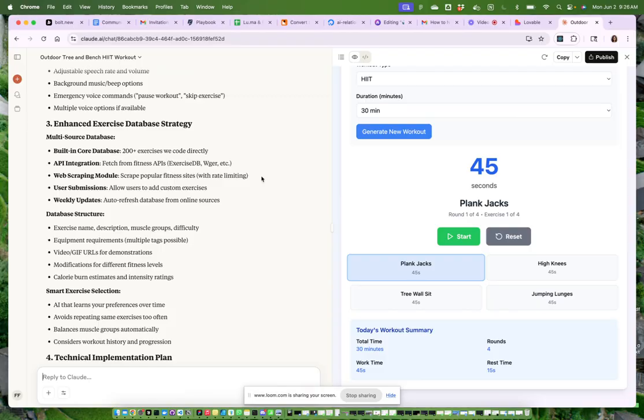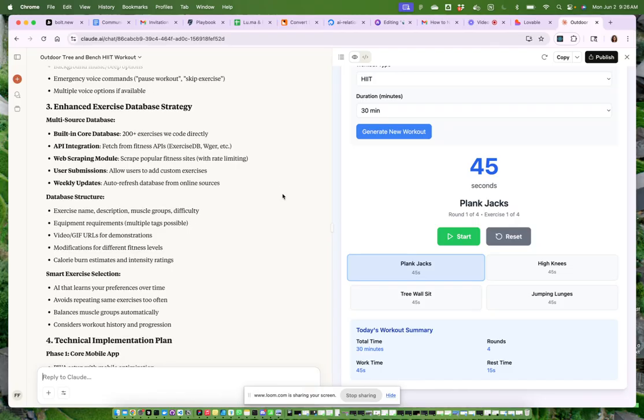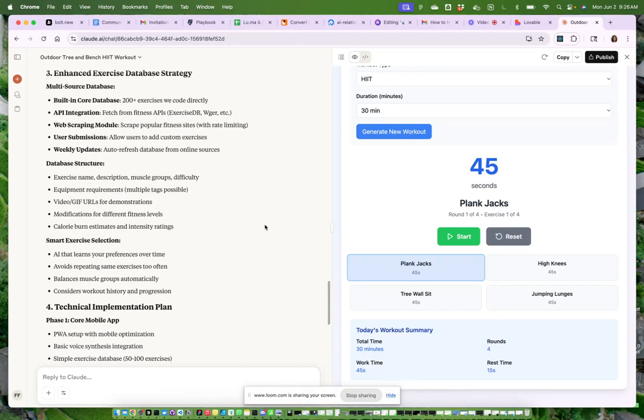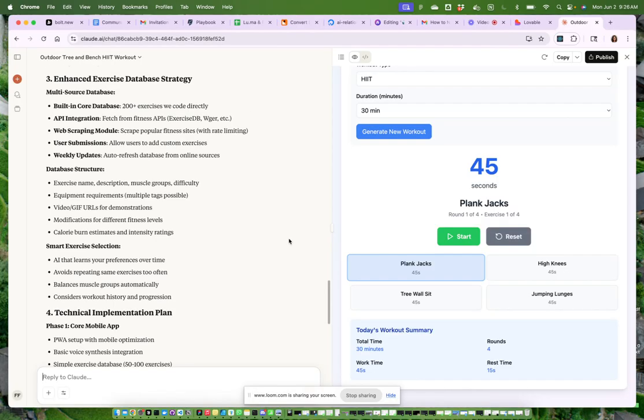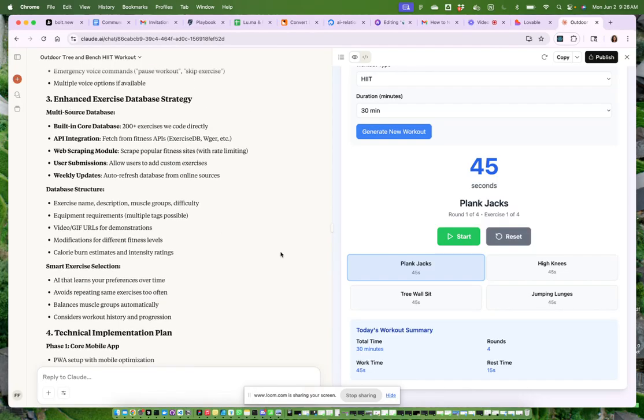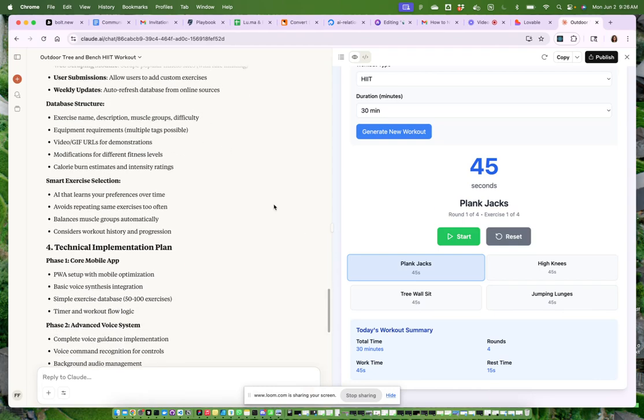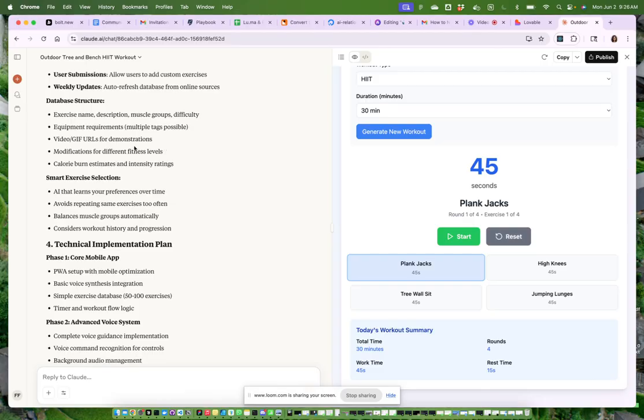So apparently there's also a fitness API. So it means we can automatically get databases of all of those exercises. It needs this module, user submissions, weekly updates. This is almost a bit too complex for what we want to achieve now, because it basically says that it consistently updates this database. But when we want to start, we can just make it a bit easier. And then later on, we can add more and more exercises. It says the database structure, exercise name, equipment for demonstrations. That's way too much. We don't need all of this, because this becomes like a super complex app.